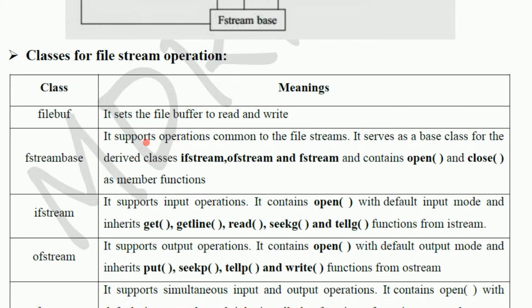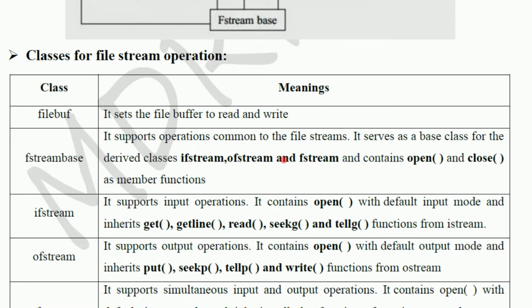Classes for file stream operation. File buffer: it sets the file buffer to read and write. Buffer means a temporary area, the file temporary area to read and write. That means to do the read and write operation. Fstream base supports operations common to the file streams.